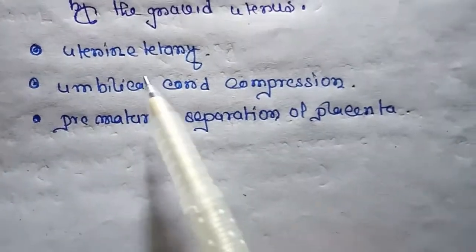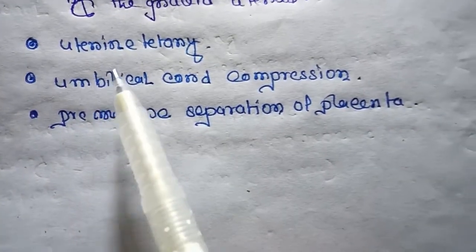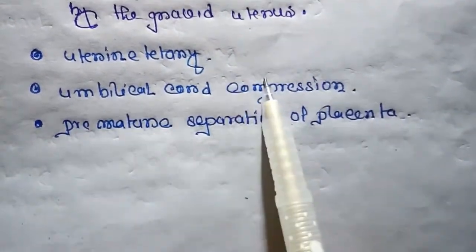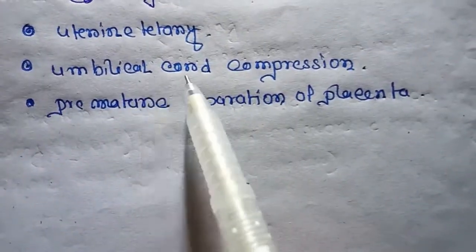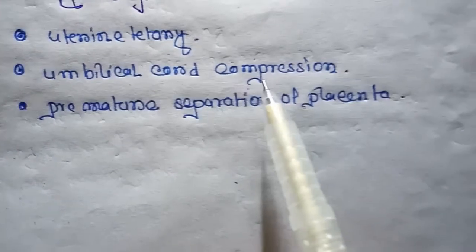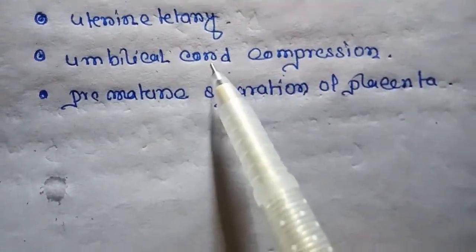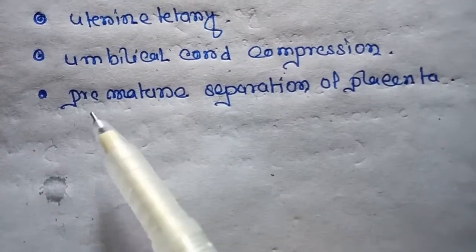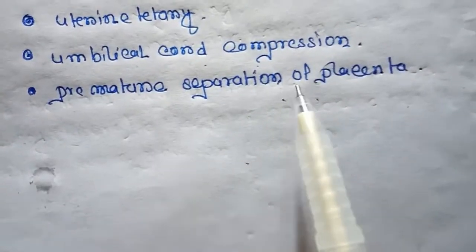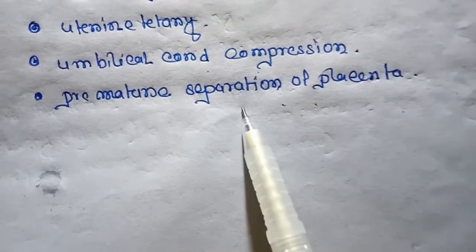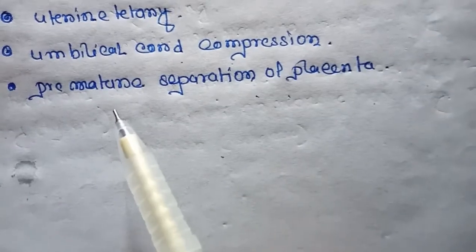Another cause is uterine tetany. What is uterine tetany? Inability of the uterus to relax. Next is umbilical cord compression. If the umbilical cord is compressed, birth asphyxia may also occur. And last is premature separation of the placenta. If the placenta separates before maturity, birth asphyxia can also occur.